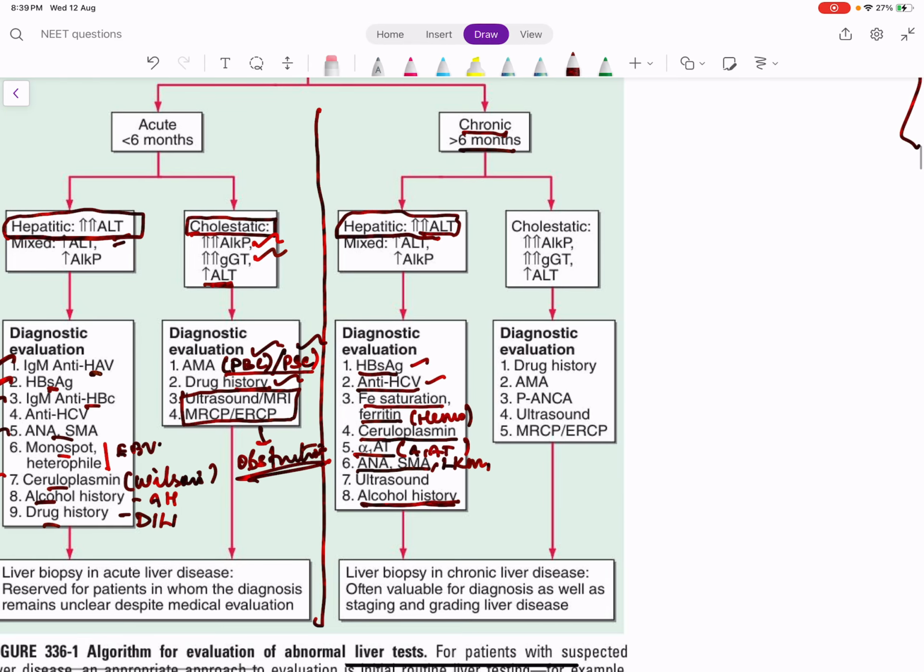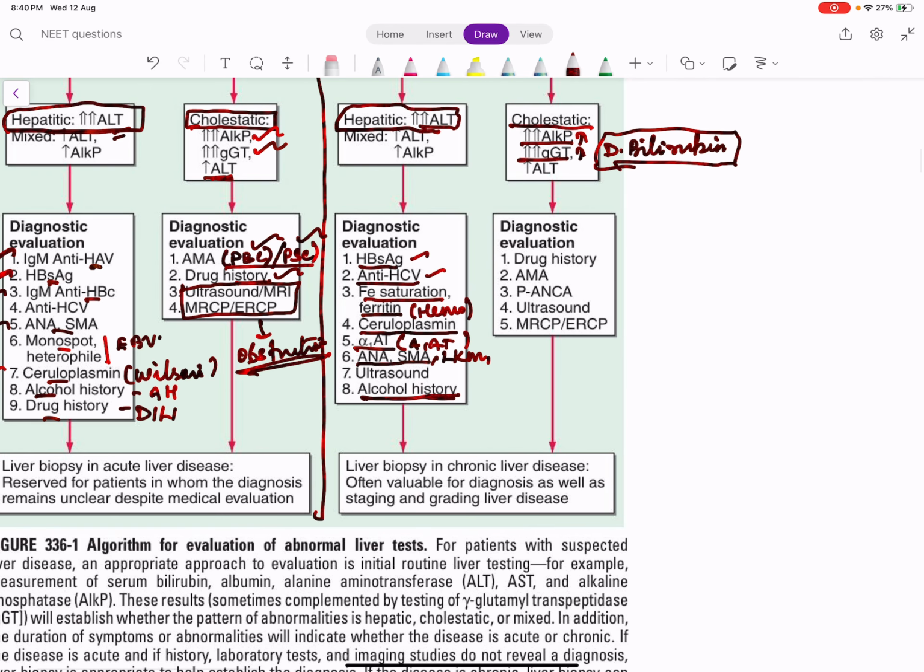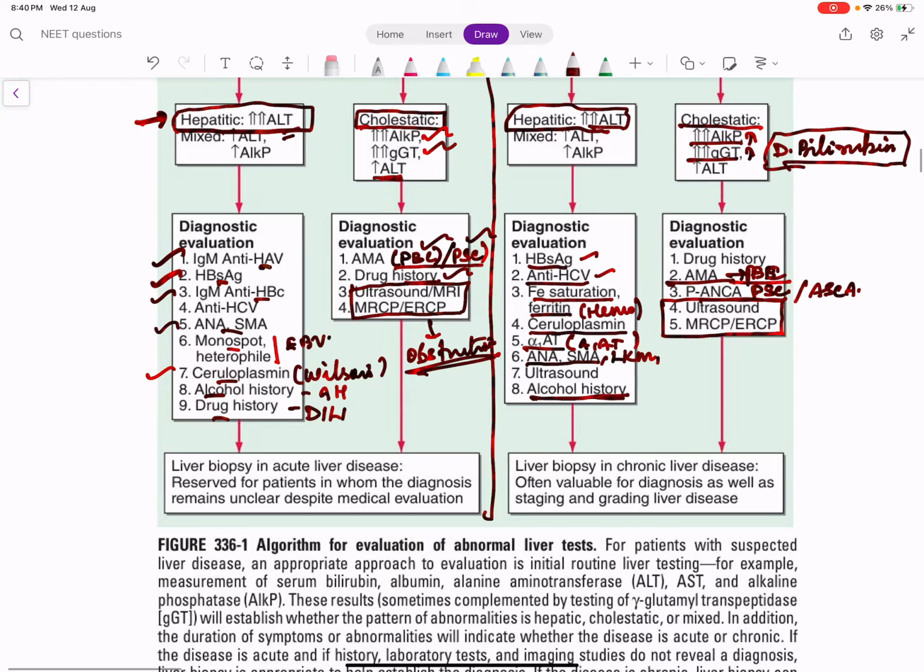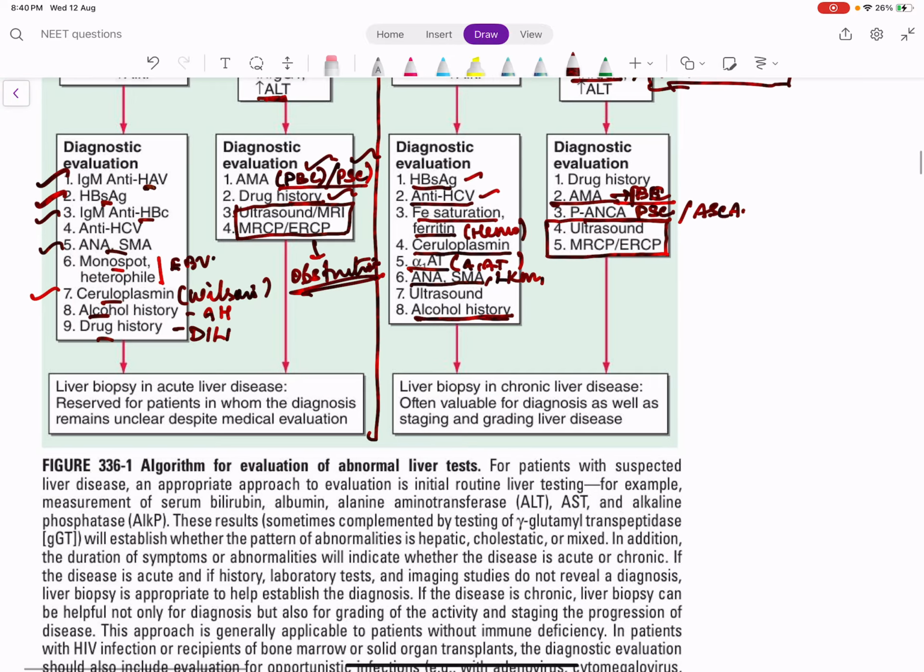Now again, chronic cholestatic pattern, where ALP is elevated, GGTP is elevated, direct bilirubin is elevated. So there is a chronic liver disease with a predominant cholestatic pattern. Still the most important cause is surgical cause. So do an ultrasound or MRCP or ERCP. And what are the medical causes? Primary biliary cholangitis or primary sclerosing cholangitis. PBC is diagnosed by AMA, PSC is diagnosed by p-ANCA or ASCA, anti-Saccharomyces cerevisiae antibody. If still we can't come to a diagnosis, the next step is liver biopsy in both, right?